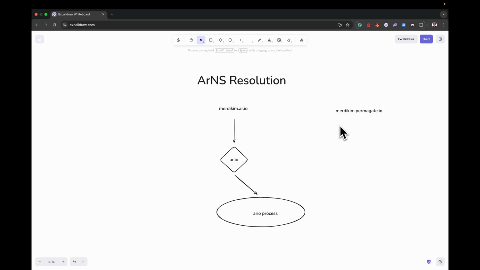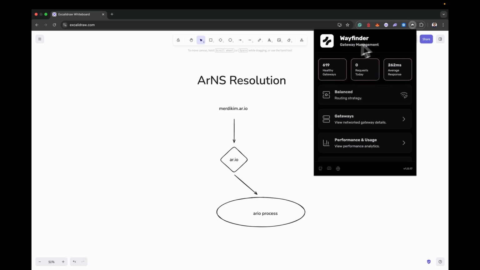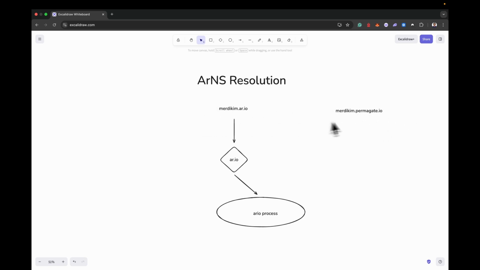And then on top of that, if you add something like Wayfinder, you now have all of this automated, where different requests can be sent to different gateways that are available or that are replying. So your ArNS name is just independent of the accessing gateway. You can switch this gateway with any of the 650 plus gateways in the network, and your thing is going to work very well across all those gateways.